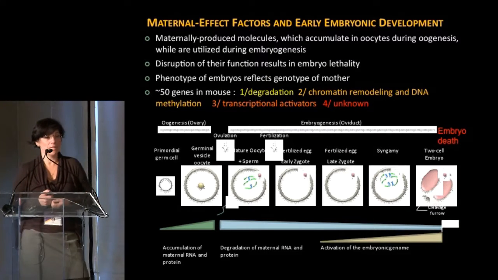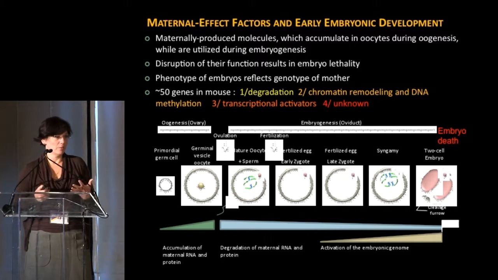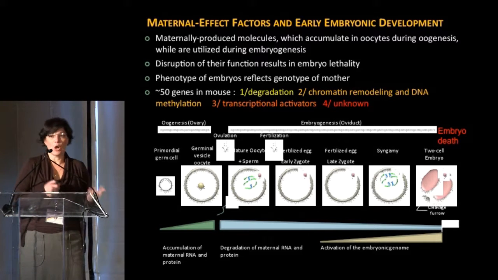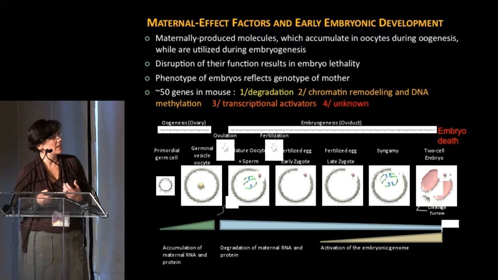Now, disruption of these genes causes severe early embryo defects, and really the phenotype of the embryo reflects the genotype of the mother. So in these scenarios, the embryos themselves are heterozygote for any given mutation. However, it's the oocyte that is lacking certain compounds that then contribute to the phenotype of the embryo.